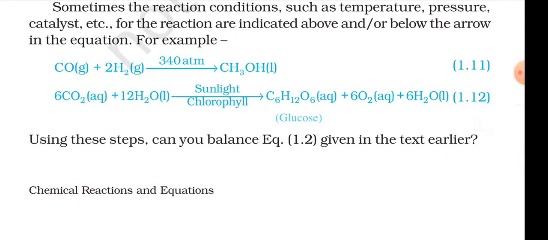For example, CO (gas) + 2H2 (gas) → CH3OH (liquid), equation 1.11. 6CO2 (aqueous) + 12H2O (liquid) → C6H12O6 (aqueous, glucose) + 6O2 (aqueous) + 6H2O, with sunlight and chlorophyll, equation 1.12.